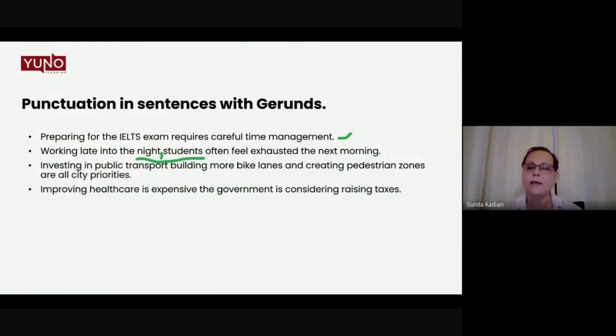Who are working late into the night? The students, right? It's modifying the students. So working late into the night, comma, students often feel exhausted the next morning. So this is a modifier for students. This is what we need to understand. Very good. Excellent. So we place a comma.